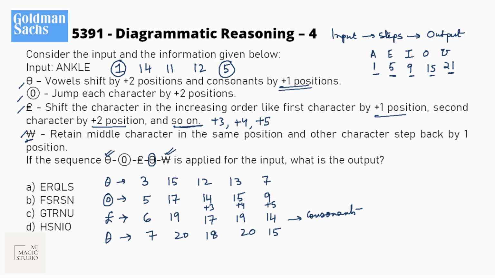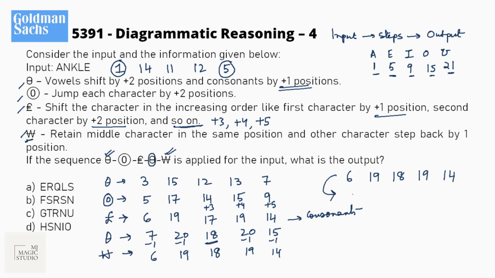Now is this W. W means retain the middle character in the same position. Okay, this 18 is the middle position. This will be retained as 18. And the other characters step back by 1 position. All will be reduced by 1. 7 minus 1 would be 6. 20 minus 1 would be 19. 20 minus 1 is 19. And 15 minus 1 is 14. So the final output is 6, 19, 18, 19, and 14.